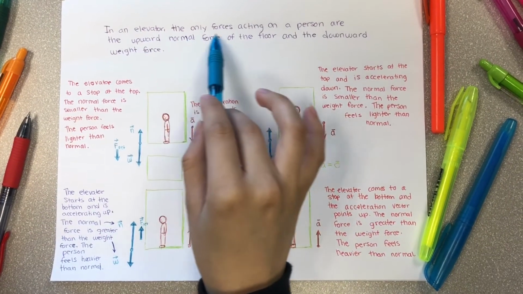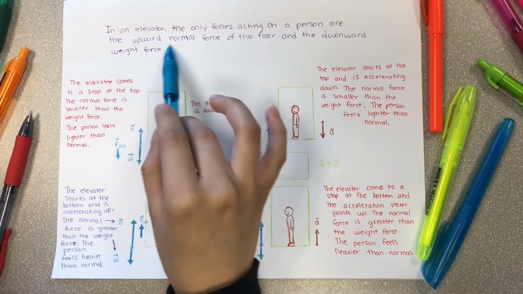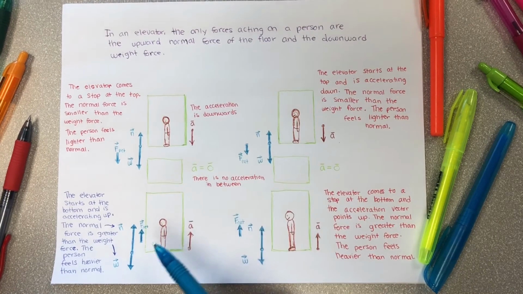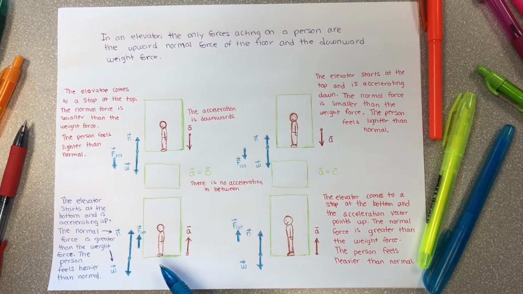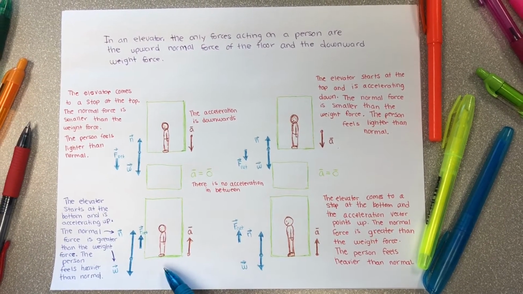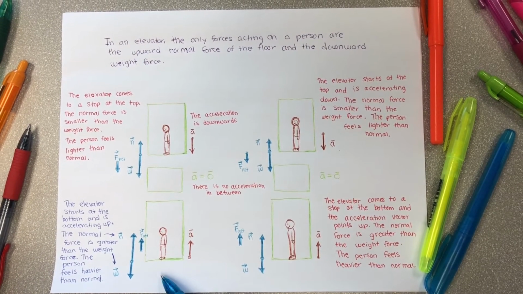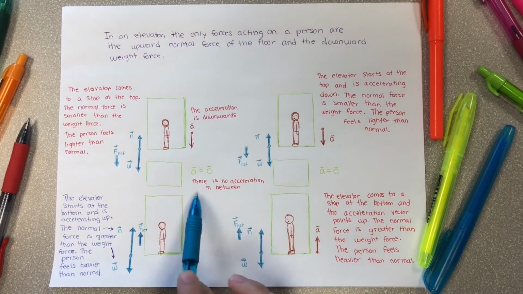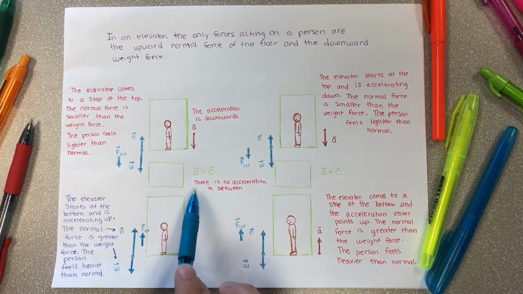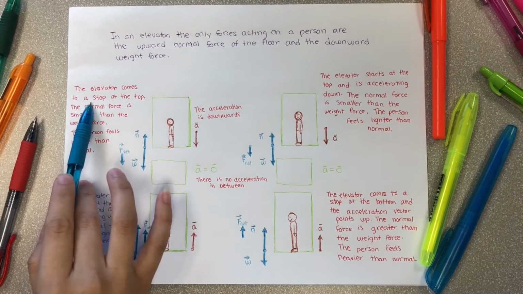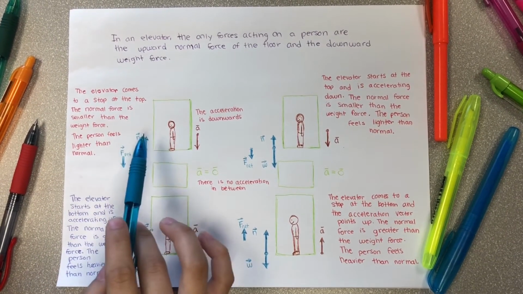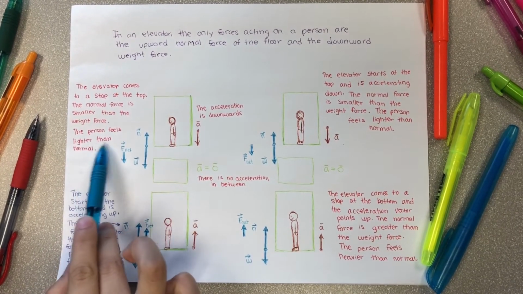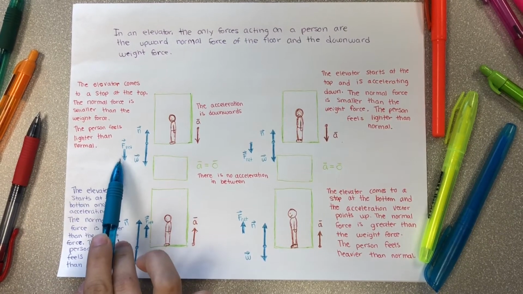In an elevator, the only forces acting on a person are the upward normal force of the floor and the downward weight force. When the elevator starts at the bottom and is accelerating up, the normal force is greater than the weight force. The person feels heavier than normal, and the net force is pointing upwards. In between, there is no acceleration, and then when the elevator comes to a stop at the top, the normal force is smaller than the weight force, and the person feels lighter than normal. The net force is pointing downwards.